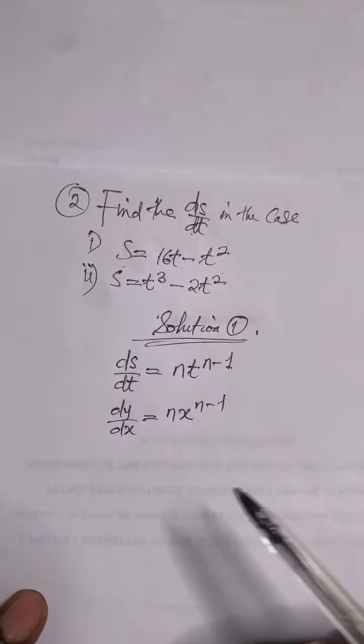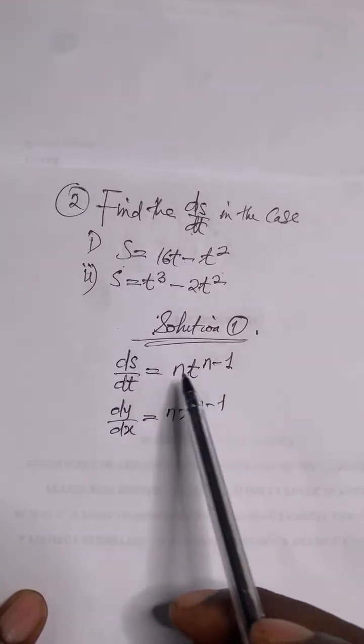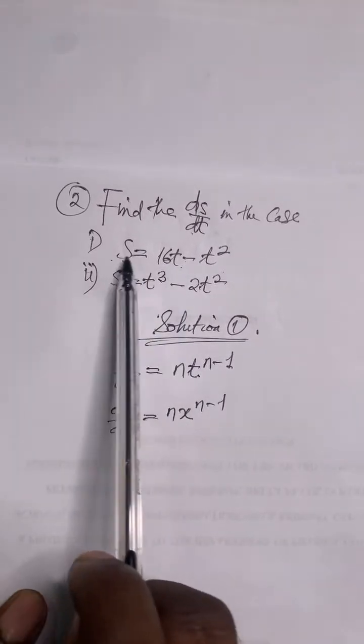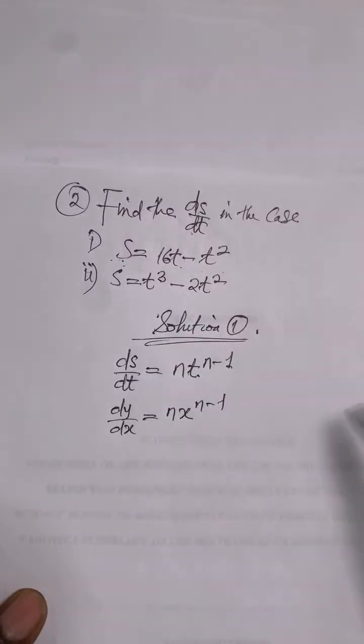You can see that it's just the same thing. Why we're using s and t in this case is because we have s and t here. There is nothing like y, neither x. Does that make sense? Talk to me now. Does that make sense?